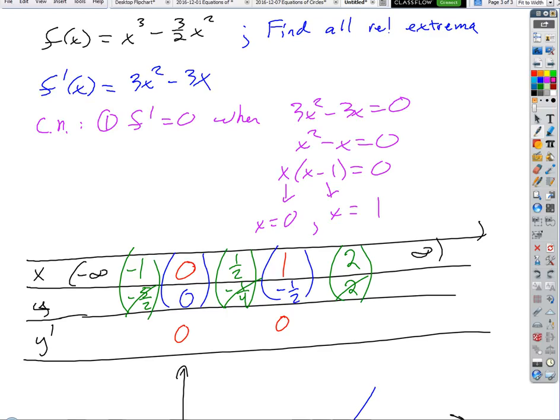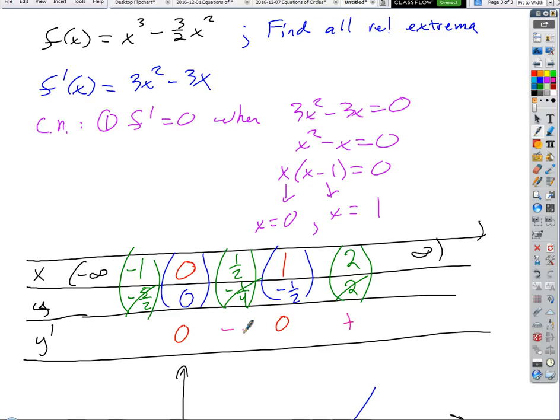Okay? So if I evaluate the derivative at 2, I'm going to get 3 times 4 minus 3 times 2. Everybody agree that's positive? I don't even have to think about what the exact value is. It's positive, right? So I can put a plus sign there. What about at 1/2? 1/2 squared is smaller than 1/2, so that's going to be negative, isn't it? Using whatever logic you want to. And you can figure out the value, but you don't often need to.